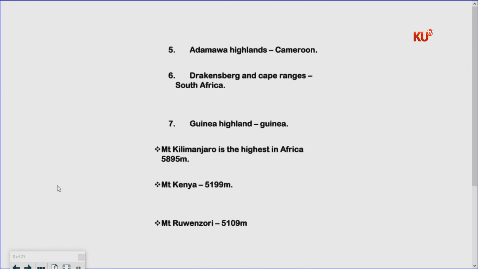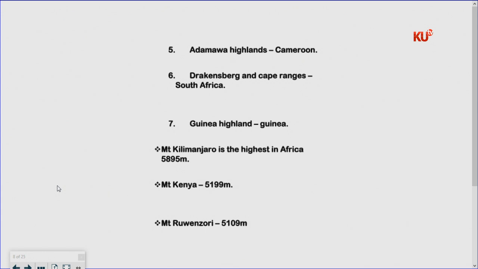So you can see the height especially of volcanic mountains. Mount Kenya is volcanic, Mount Kilimanjaro is volcanic, but Mount Rwenzori is the highest non-volcanic mountain in Eastern Africa, because it's almost second to Mount Kenya. And of course, those three mountains that I've mentioned, they have snow.